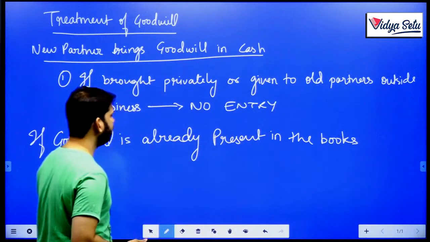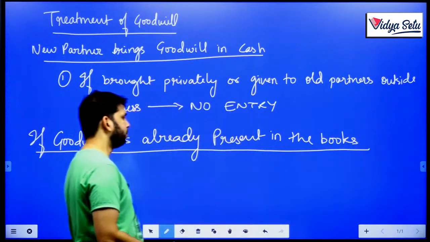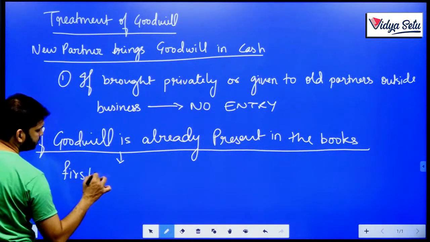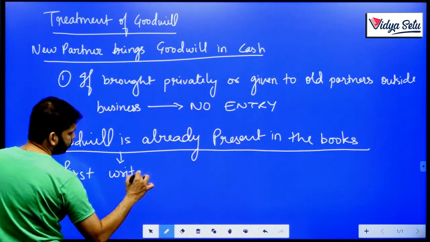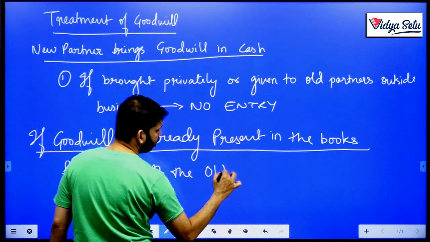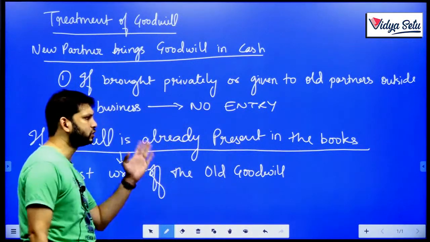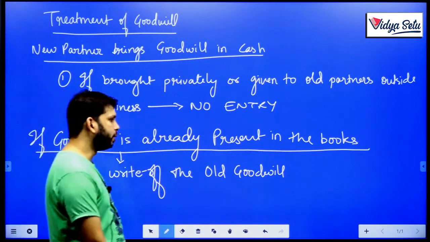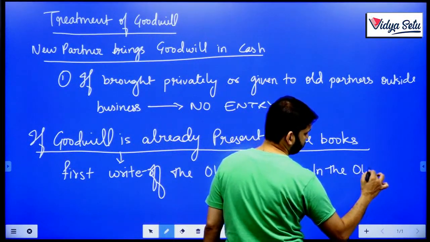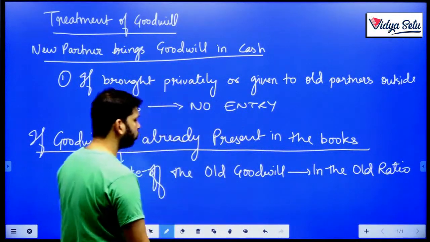If goodwill is already present in the books of the firm, then what will happen? First, write off the old goodwill. This is, I will call it old goodwill, which is already present in the firm's books. In which ratio to write off? In the old ratio.